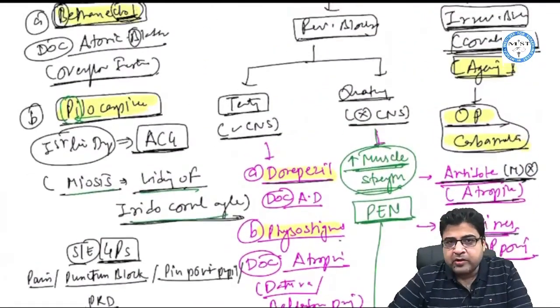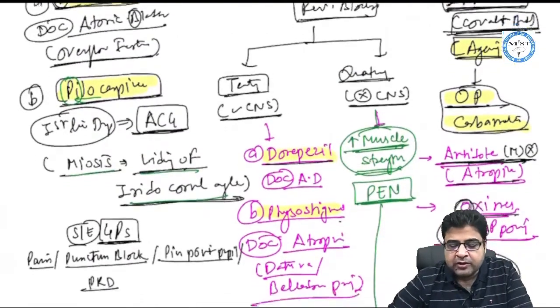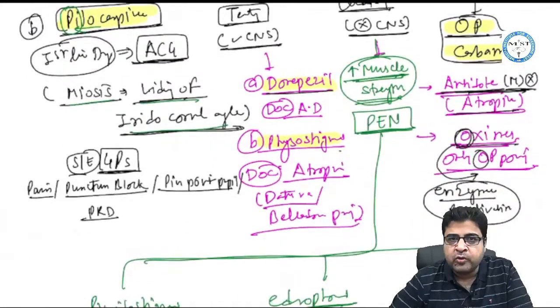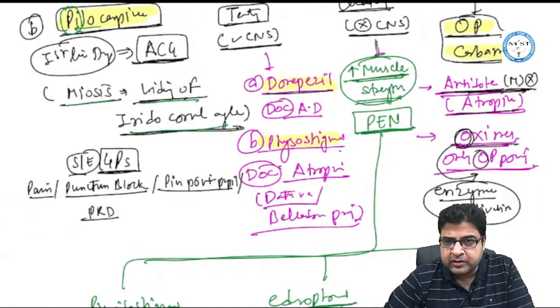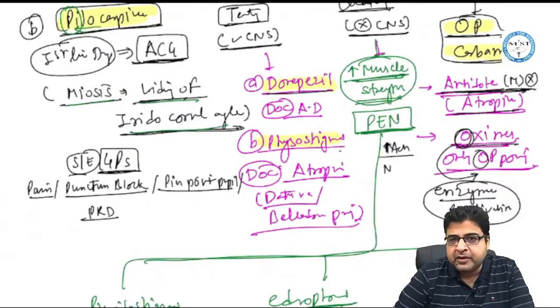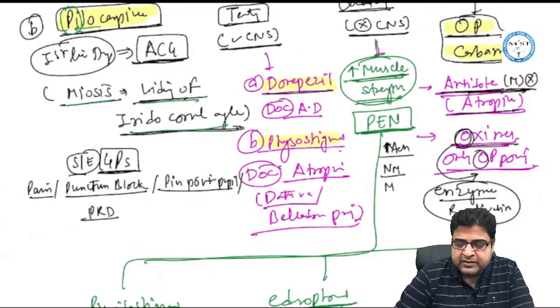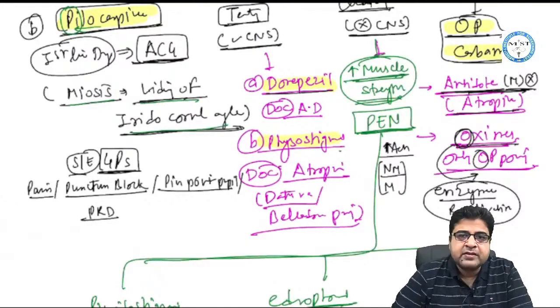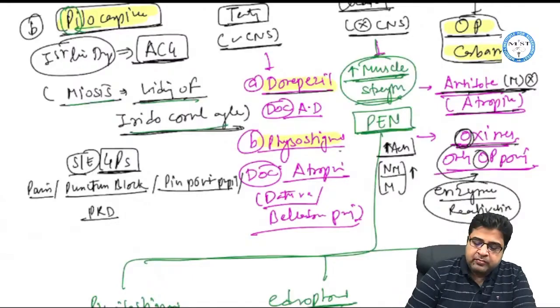Now this is all about tertiary medicines. We have some quaternary medicines also which will not act on the CNS. These medicines are mainly given to improve muscle strength. So whenever a patient's muscles are weak and we want to improve the muscle strength, we prefer to use quaternary medicines, because they increase the level of acetylcholine, and this acetylcholine will act on the nicotinic M type of receptor and also on the muscarinic receptor, and by acting on these receptors, this can improve the muscle strength or make the muscle contract.